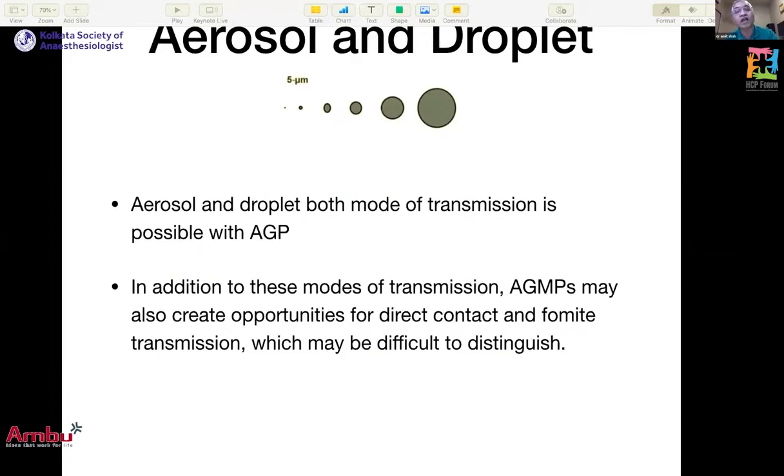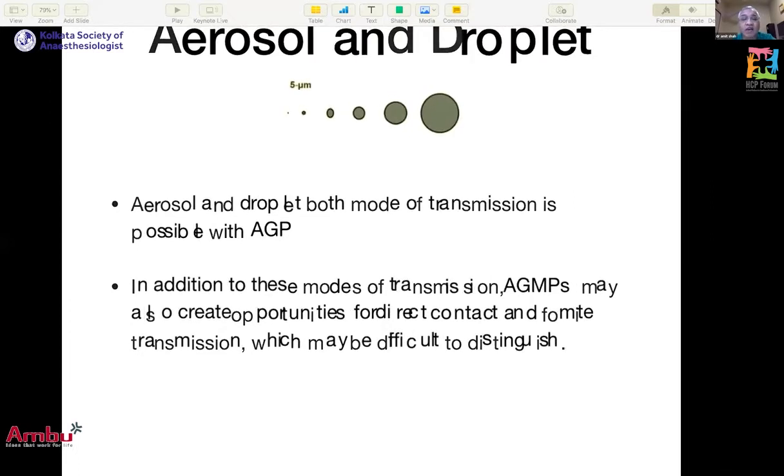So for aerosol generating procedures, both forms of transmission, aerosol and droplet, are possible. That means direct contact with droplets or aerosols which are suspended in the air is possible with the help of aerosol generating procedures. And in addition to this mode of transmission, aerosol generating procedures also create opportunity for direct contact and fomite transmission. So all in all, there are multiple reasons why aerosols and droplets can infect the healthcare worker.